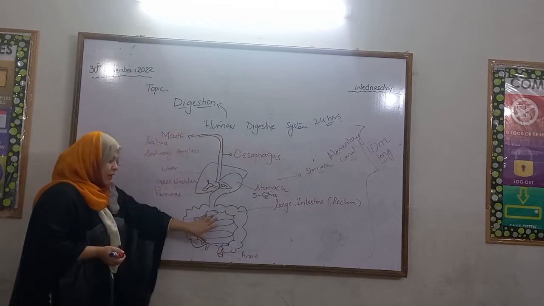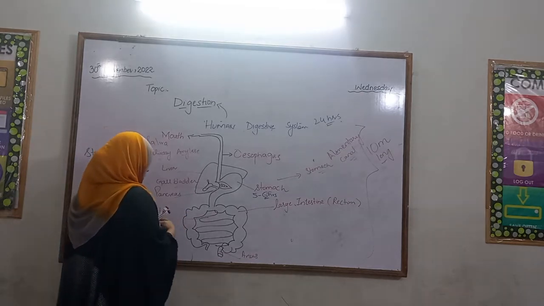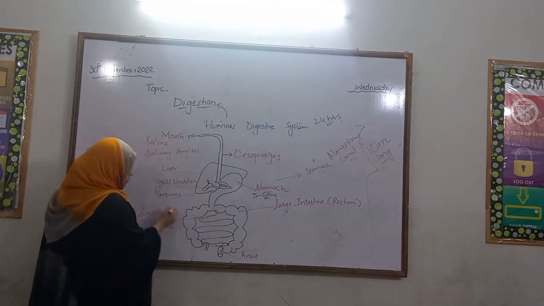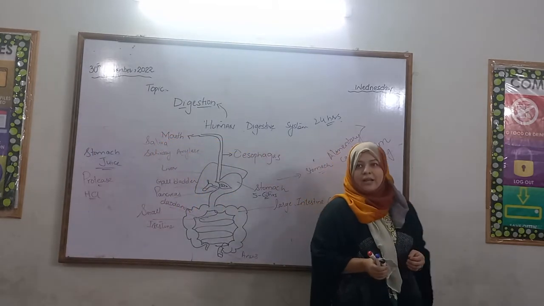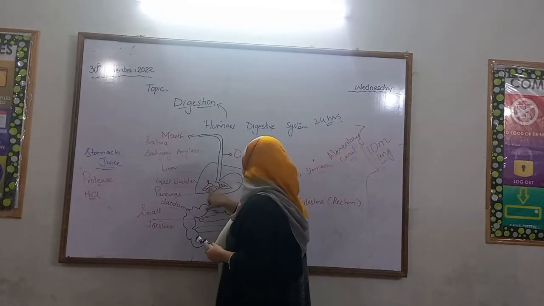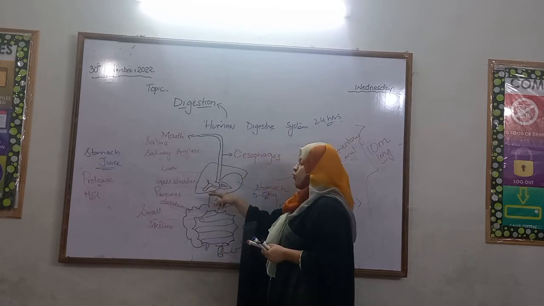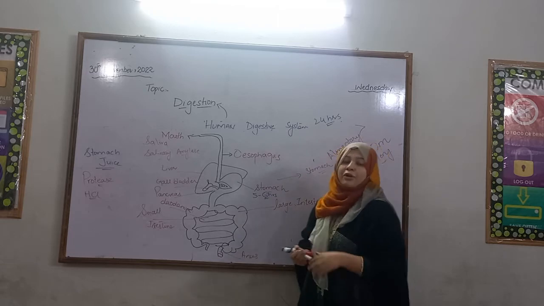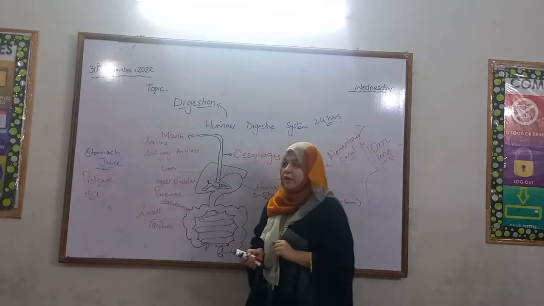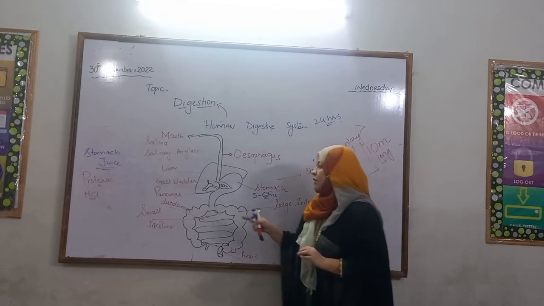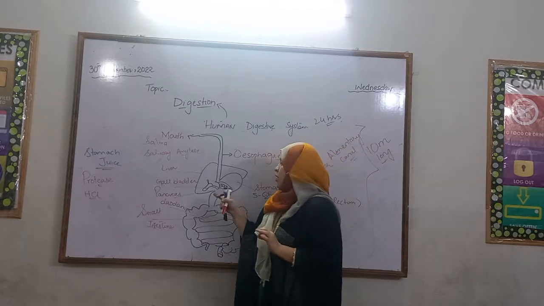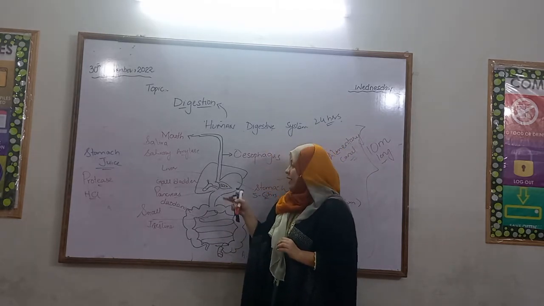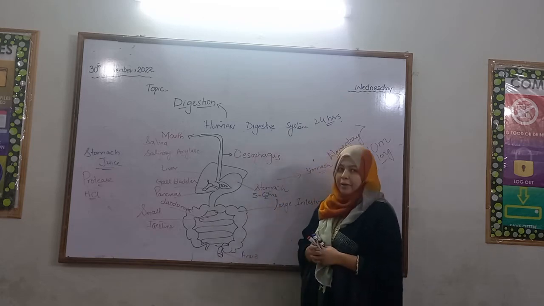Now food will come to the small intestine. The starting part of small intestine is called duodenum. In duodenum food will mix with bile, and bile is secreted by the liver and stored in the gallbladder, and comes through the bile duct. What is the function of bile? Bile mixes with food, it emulsifies the food, it works on the fats in the food, and it increases the surface area of food so that enzymes can work on that food, and it neutralizes the acid of the stomach.